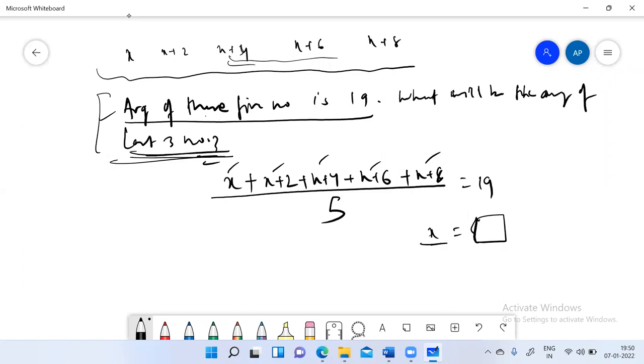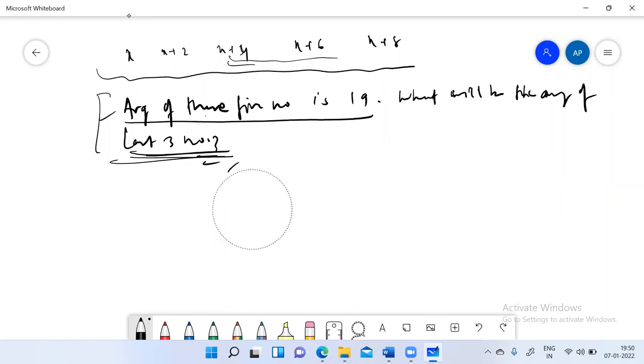So if we get x, then you will find x plus 4, x plus 6, and x plus 8, and you will add these and divide by 3. Then you would have the answer. But now, since I have taught you the real concept behind average, you need to be very smart in answering this question by doing nothing.